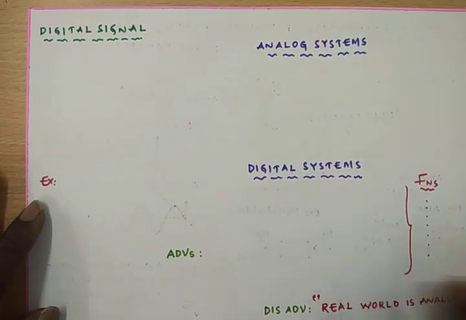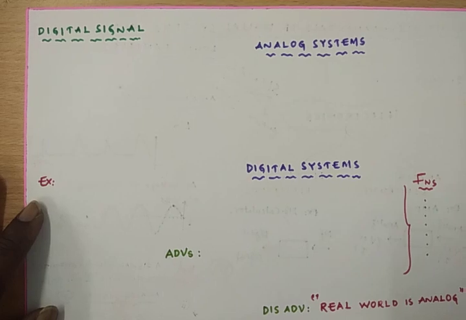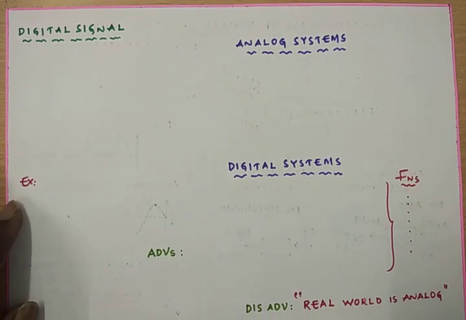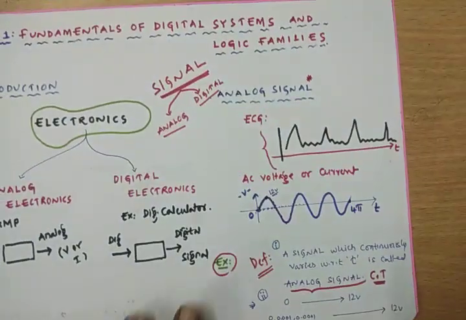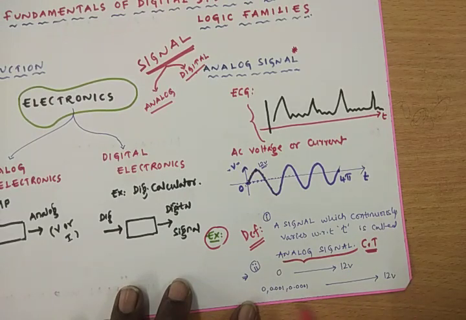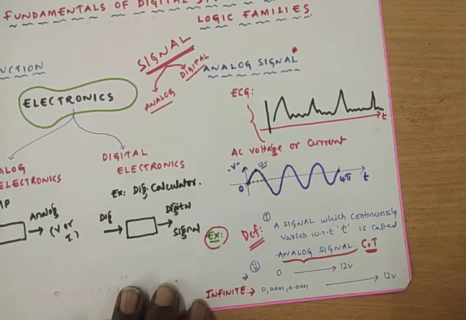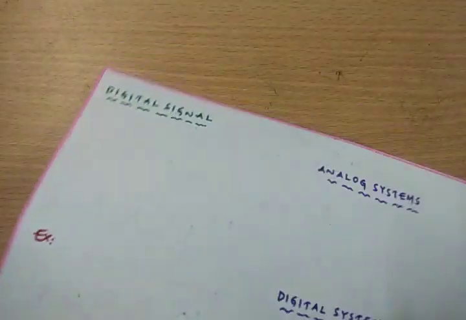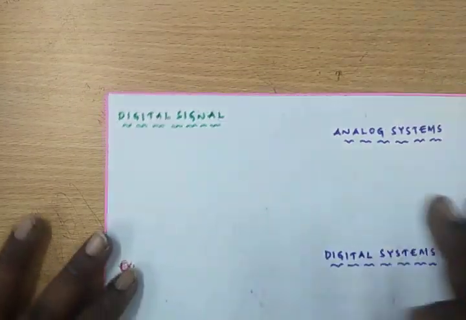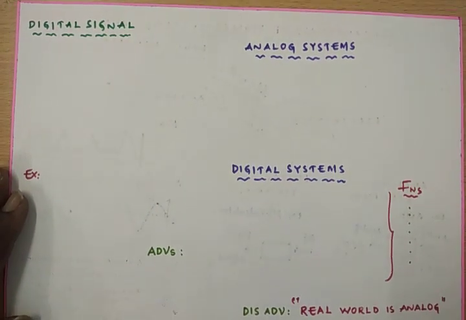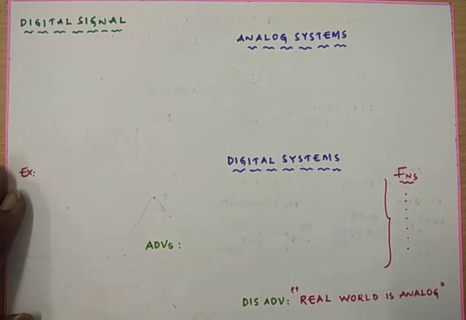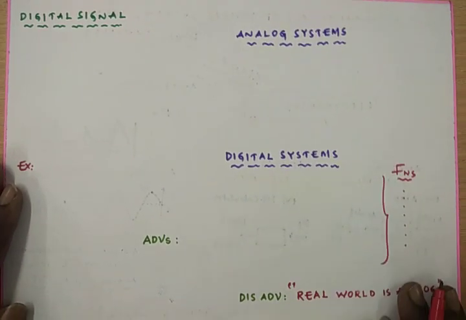A digital signal is one which can have only two discrete levels of amplitude. In case of an analog signal, we are having infinite amplitude levels. In case of a digital signal, we can have only two discrete amplitude levels, either 0 or 1, either high or low. Only two amplitude levels we can have.